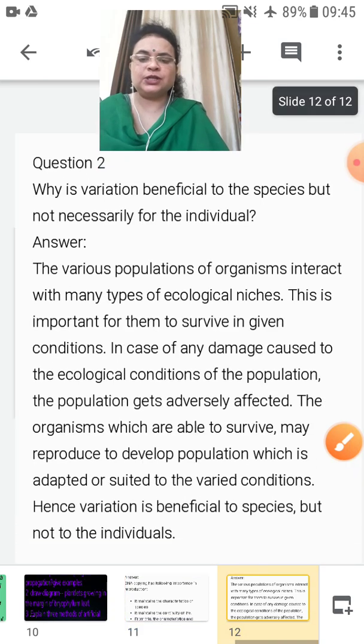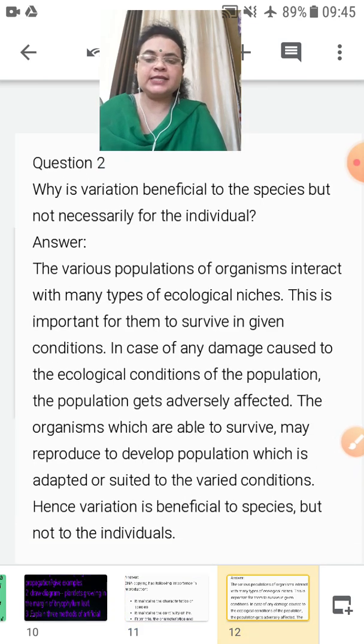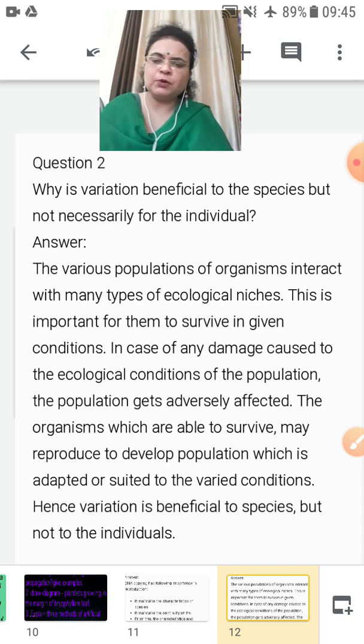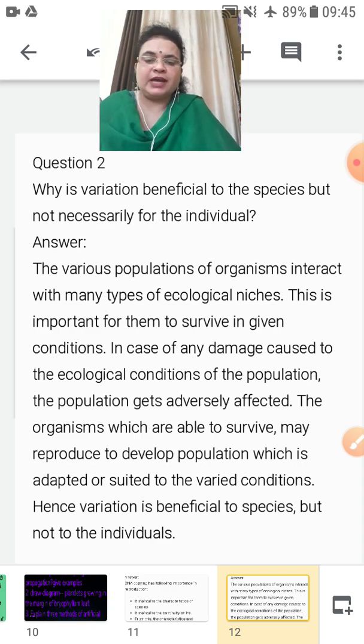The next question is, why is variation important? In the previous question you understood that DNA brings variation in the characteristics from parents to the progeny. But why is this variation beneficial to the species but not necessary for the individual? A group of a family is called a species. Why is this variation important?